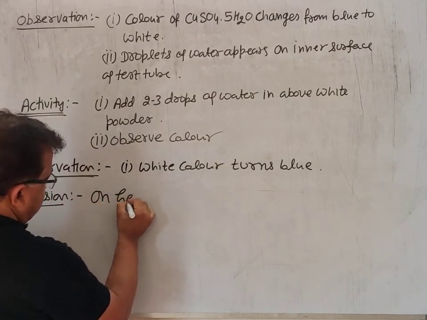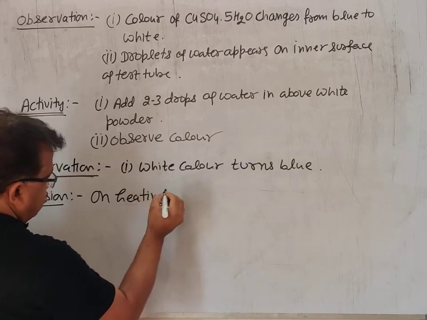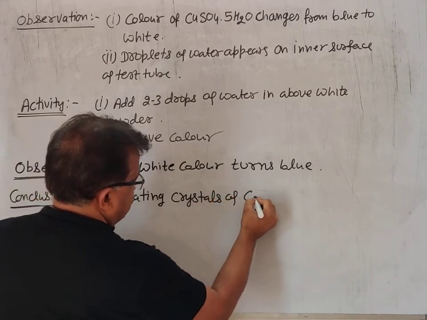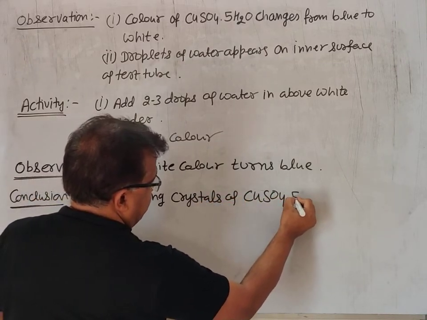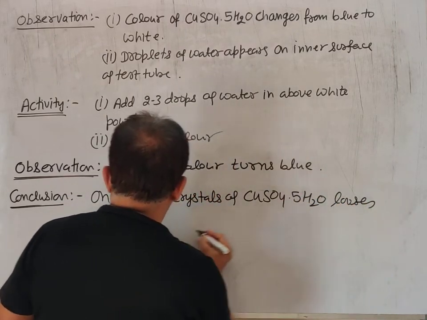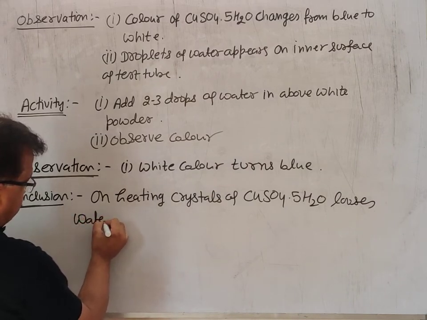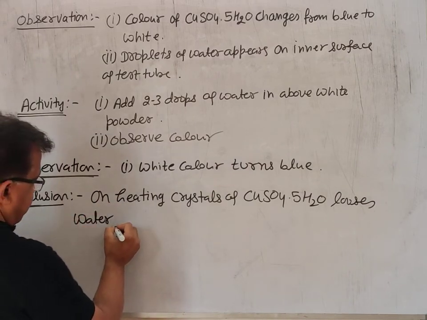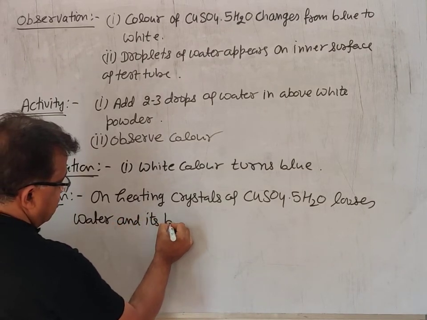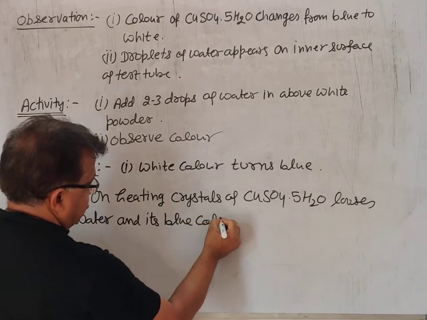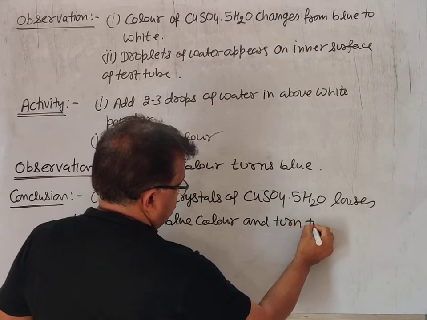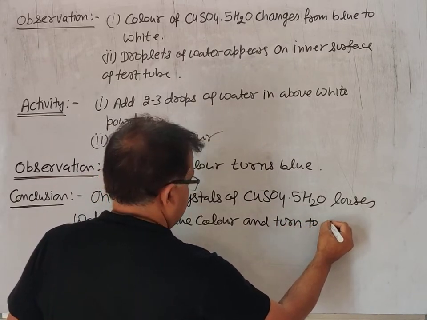On heating, the crystals of copper sulfate pentahydrate lose water and their blue color and turn to white powder.